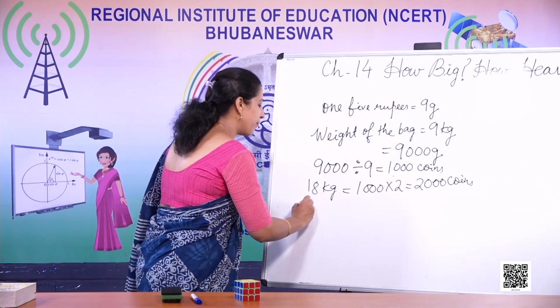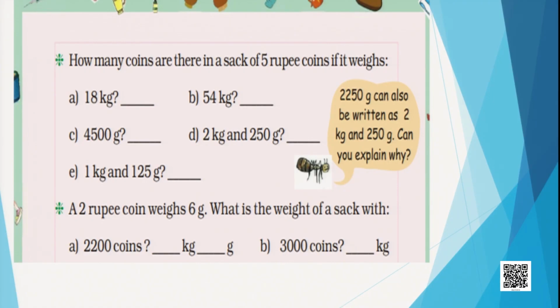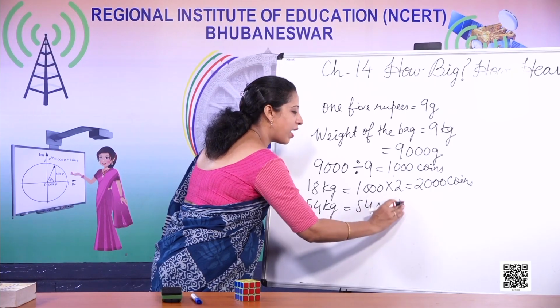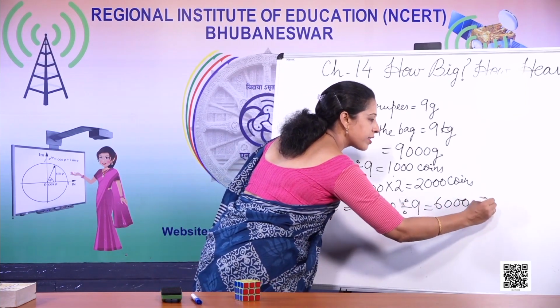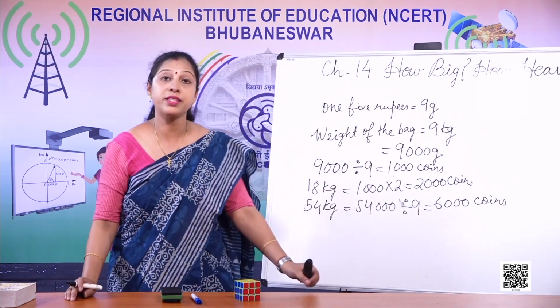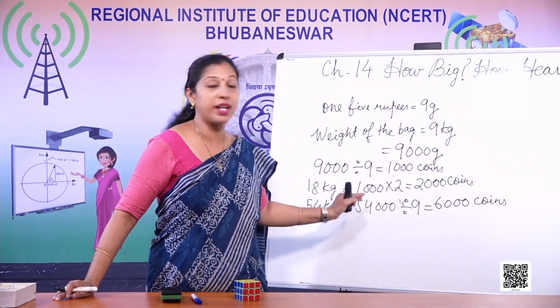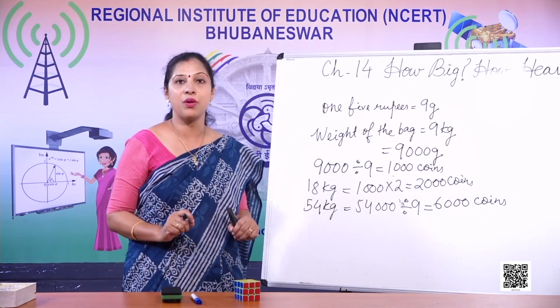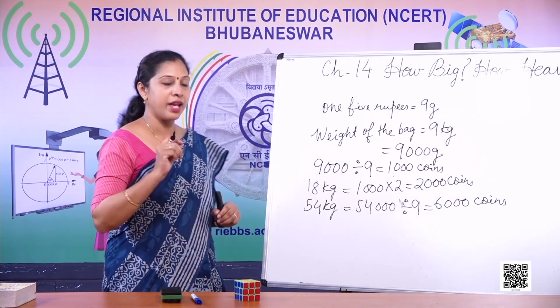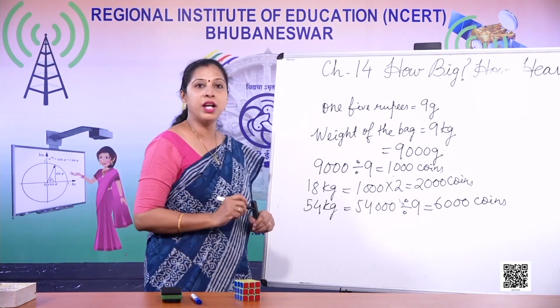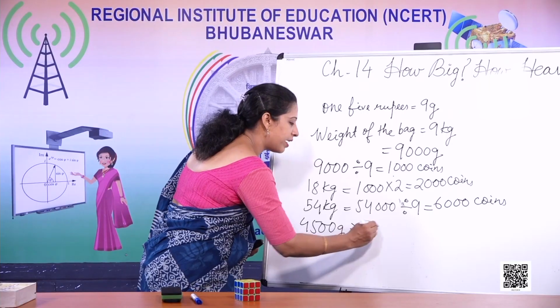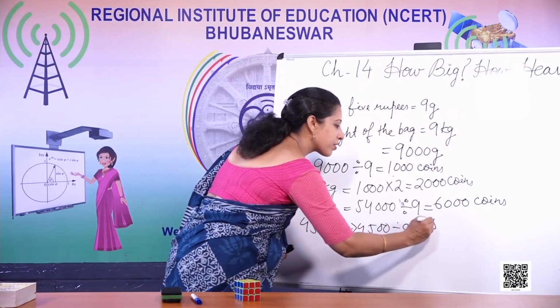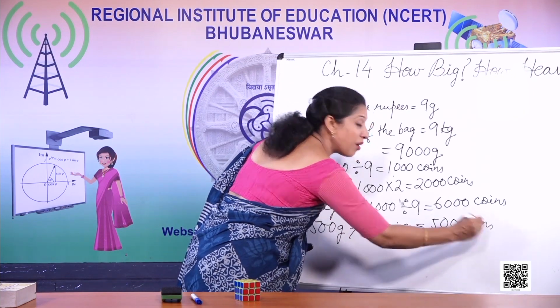Now ऐसे ही 54 kg में how many coins होगा? So 54,000 divided by 9. So how many coins? 6,000 coins. Now think about this, that when someone is counting those 6,000 coins, now they have got a simple idea of how to count the coins without going through every one. Now let's go to the next one. 4,500 grams. So how many coins? So 4,500 divided by 9 is equals to 500 coins. See how simple it is.